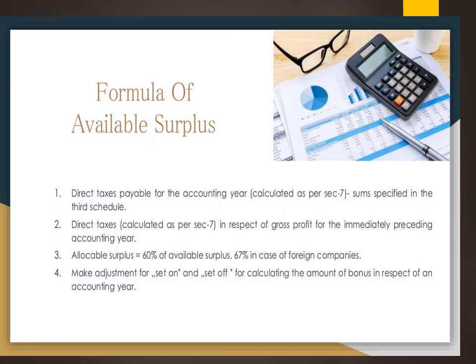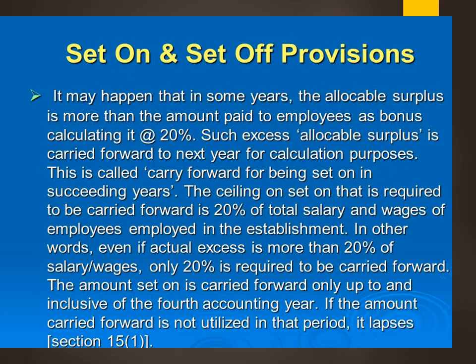When we make an adjustment for set off and set on, we have to calculate the amount of bonus in the particular year. That is the reference for calculating the set off. Now regarding the provisions on set on and set off. As we know, when we are calculating the bonus and the allocable surplus is more than the amount paid to the employees as bonus, we will be calculating 20%, and the excess amount of the allocable surplus will be carried forward to the next year for calculation purposes. So that is called carry forward for being set off in succeeding years.